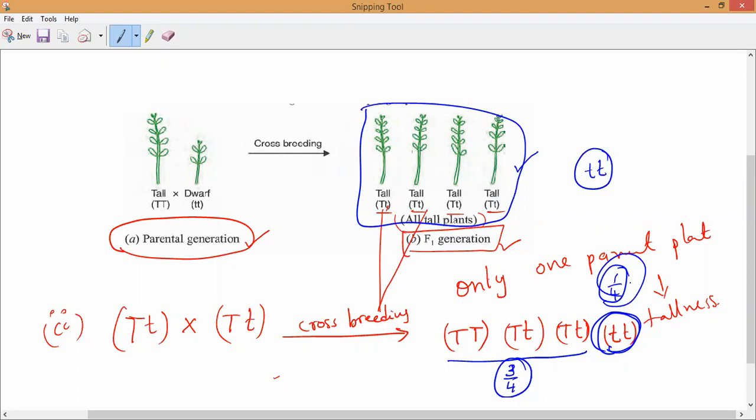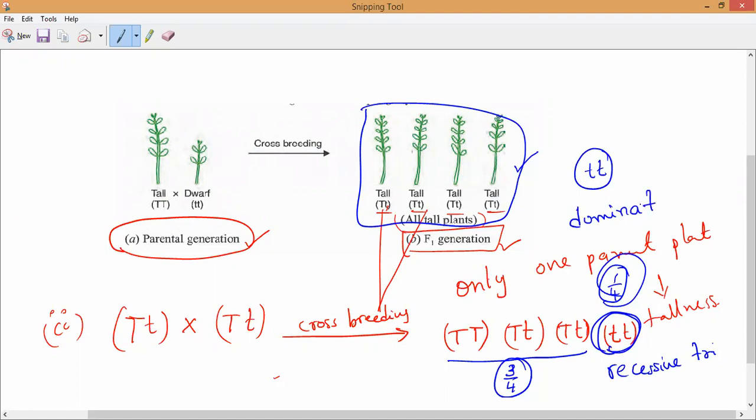If you cross the first generation, all tall plants will appear. If you cross the tall plants from the F1 generation progeny, then only in the second generation the dwarf plant appears for the first time. Do you understand, everybody? So that is what you have to understand. That is why Mendel represented this trait of dwarfness as a recessive trait, and the trait of tallness as a dominant trait, because most of the time it is dominating.